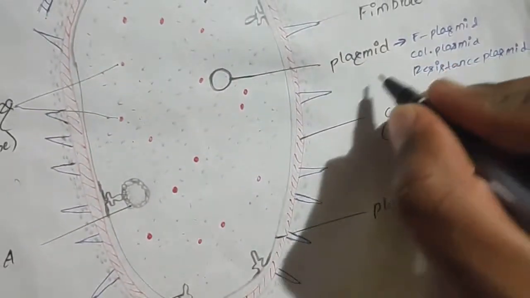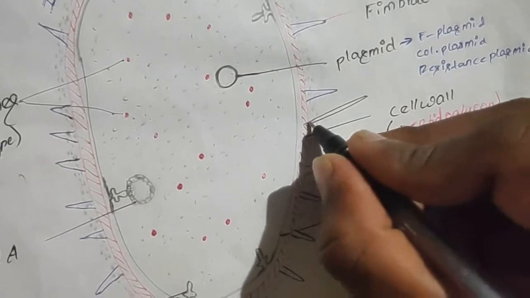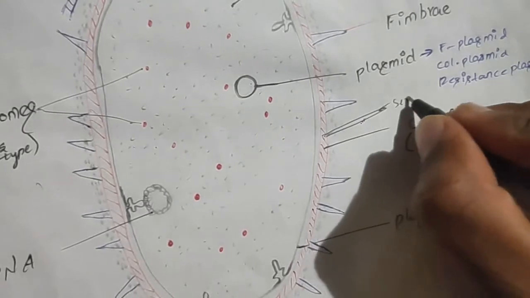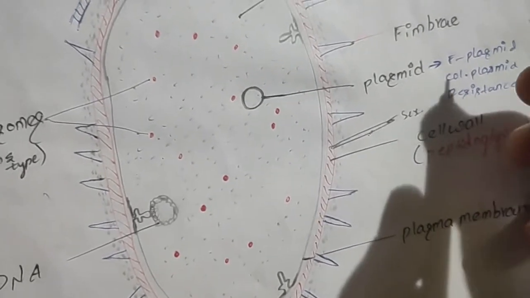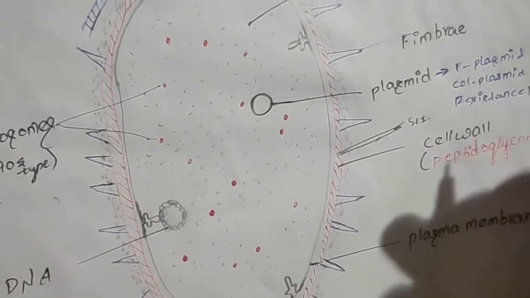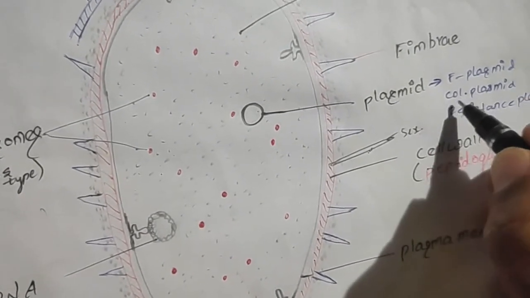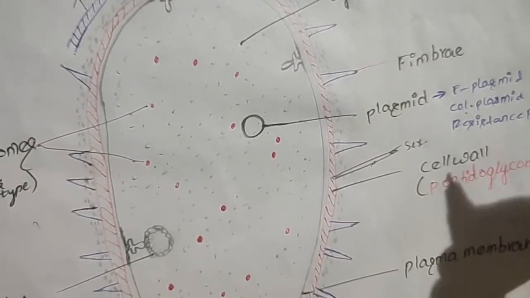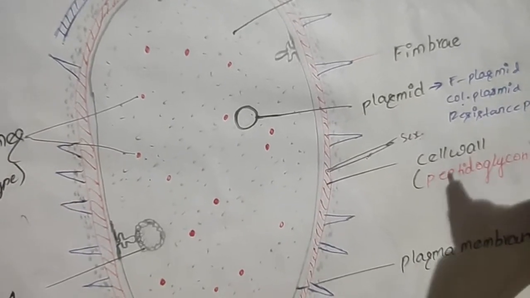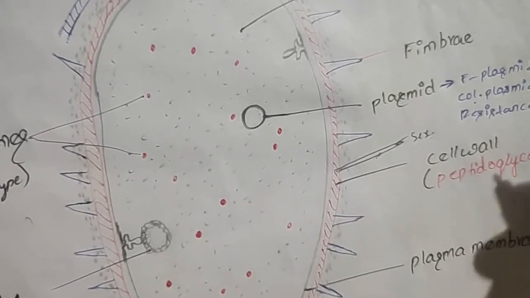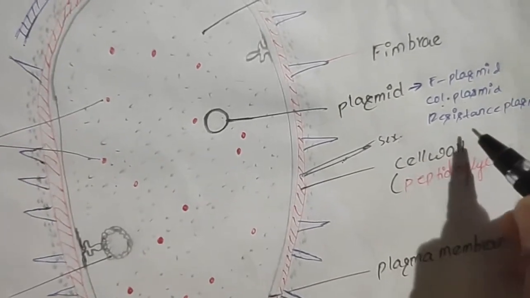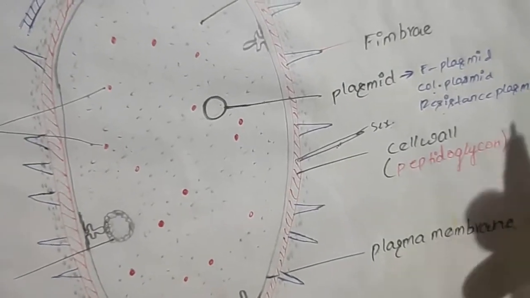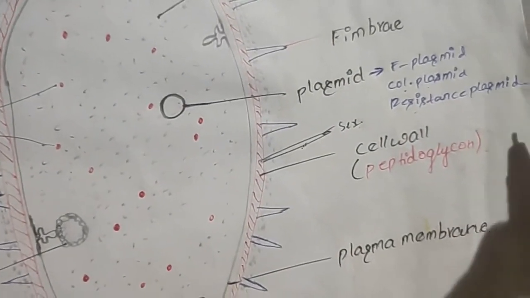Some bacteria which have the F plasmid contain long, thread-like structures, and these are known as the sex pili. This sex pilus, when it comes in contact with another cell, conjugation takes place between the two cells. Another plasmid is the Col plasmid, and this Col plasmid is seen in the bacterium Escherichia coli, and this plasmid contains a gene that codes for the bacteriocins, the proteins which can kill other bacteria. It also mainly contains the resistance plasmid. This resistance plasmid contains the genes that provide resistance against antibiotics or poisons, etc.